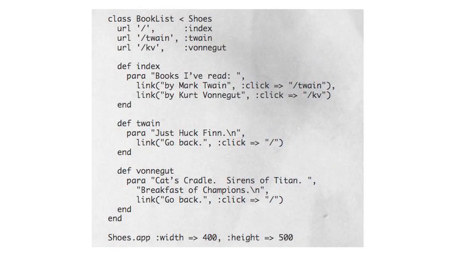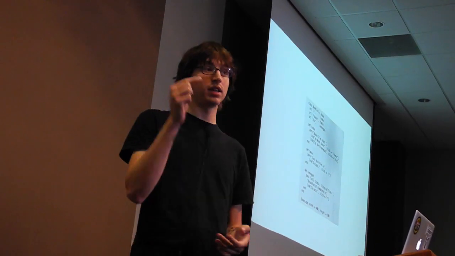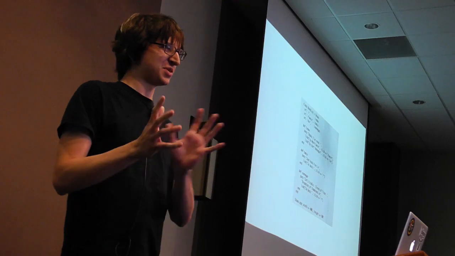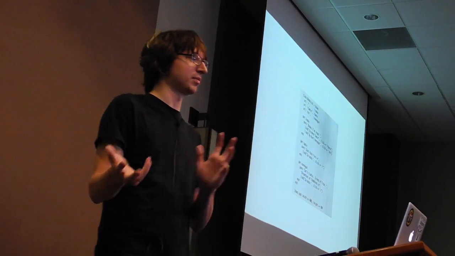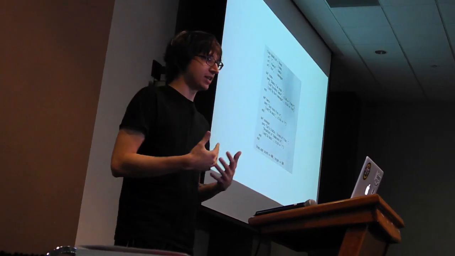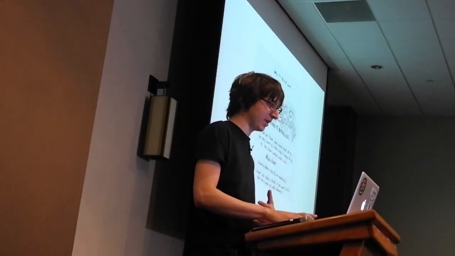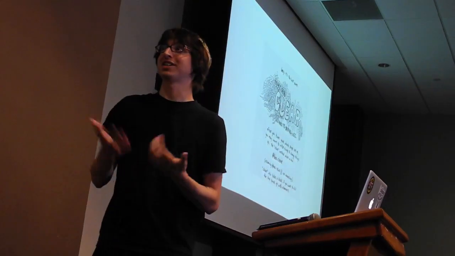Shoes has a really interesting concept called URLs. You can map named paths to essentially screens. This is a little tiny Shoes application that displays a list of books. It has three primary screens, and the way you navigate is by mapping these URLs, and when people click on a link, they go to that URL. Again, it's taking some concepts from the web and moving them into desktop applications. This ends up being really simple. One of the extensions I'm thinking about building for Shoes in the future is full MVC, but that's another topic. And the last part, I guess, is clear.